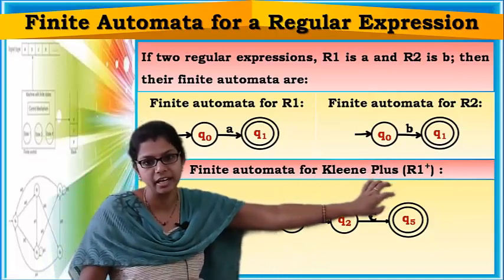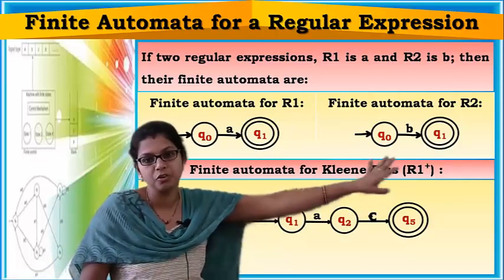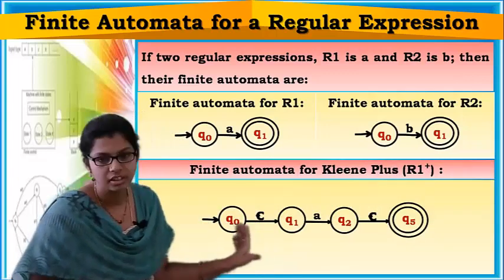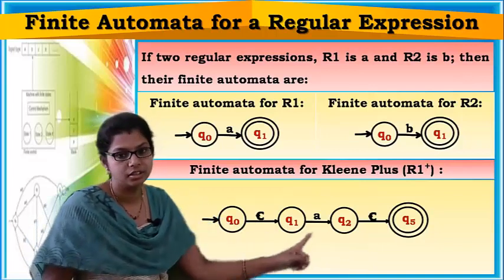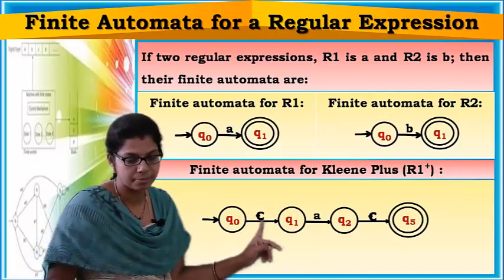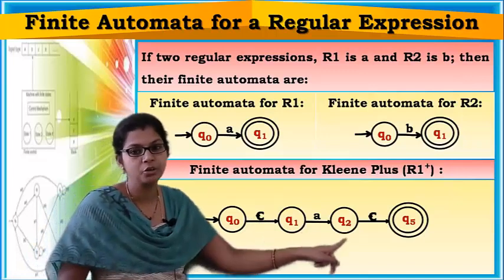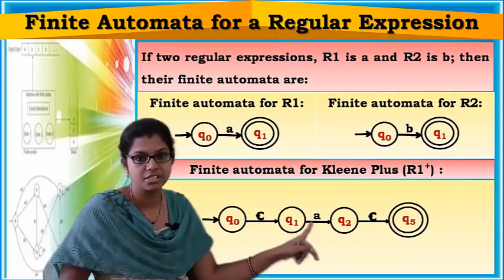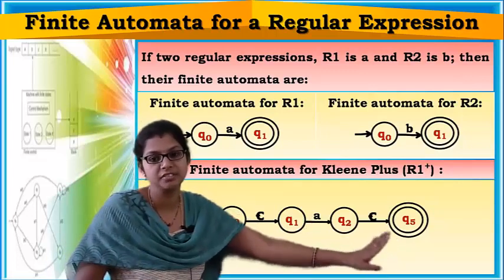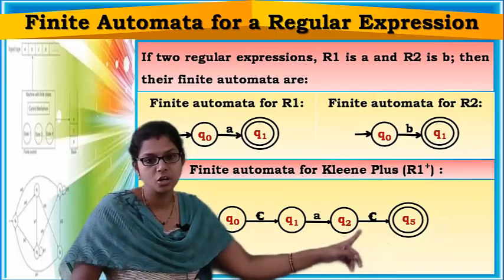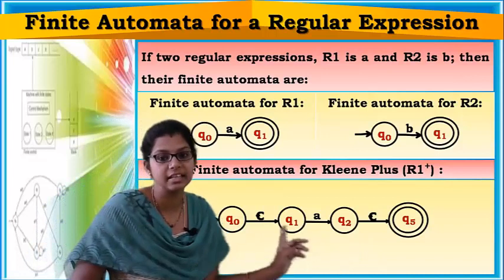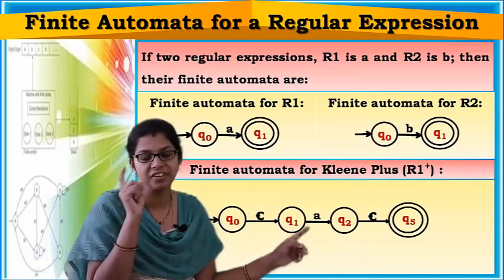Now see the finite automata for Kleene plus, that is R1 plus. R1 is nothing but A, so A to the power of plus means A Kleene plus. See this finite automata: from the initial state to Q1 you have an epsilon transition. From Q1 to Q2 you have a transition on input symbol A, and from Q2 to Q5, which is the final state, you have an epsilon transition. This finite automata is accepting a single A, only one A.